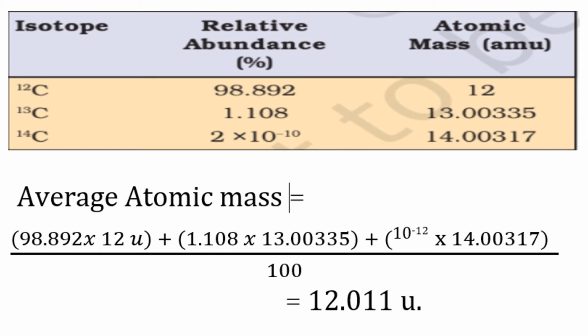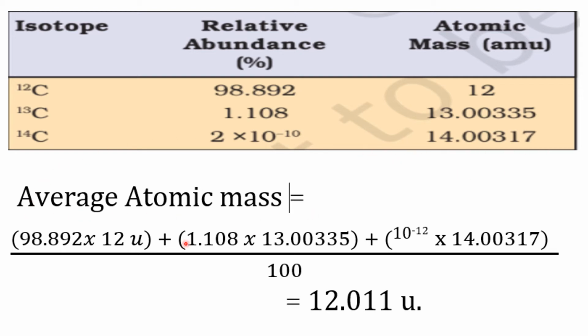Now let us understand the relative atomic mass by taking an example. Carbon is available in nature in three isotopes, that is C12, C13, C14, and the relative abundances are 98.892, 1.108, and 2 × 10^-10. The atomic mass of each isotope is 12, 13.00335, and 14.00317 respectively.